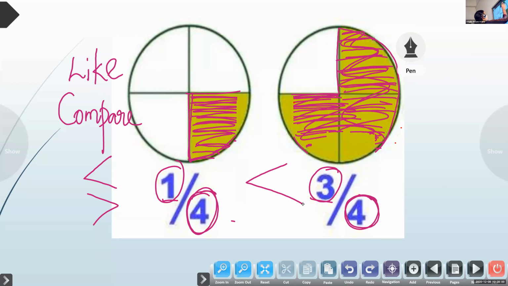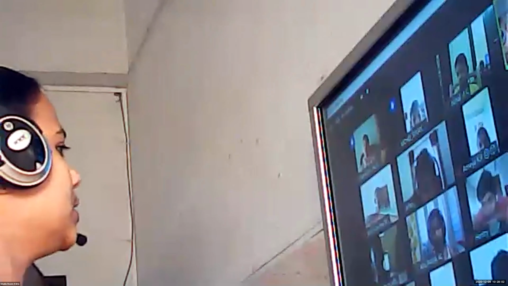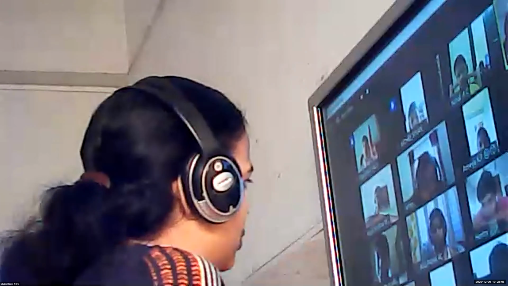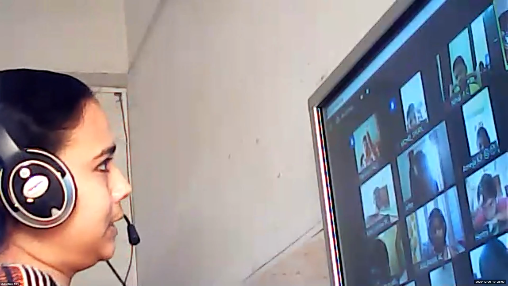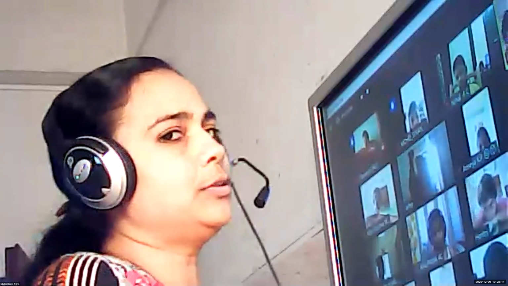So even if there is no picture, we can easily find out which fraction is greater and which is lesser. You have to look at the denominators. If the denominators are the same, only that we are learning now.